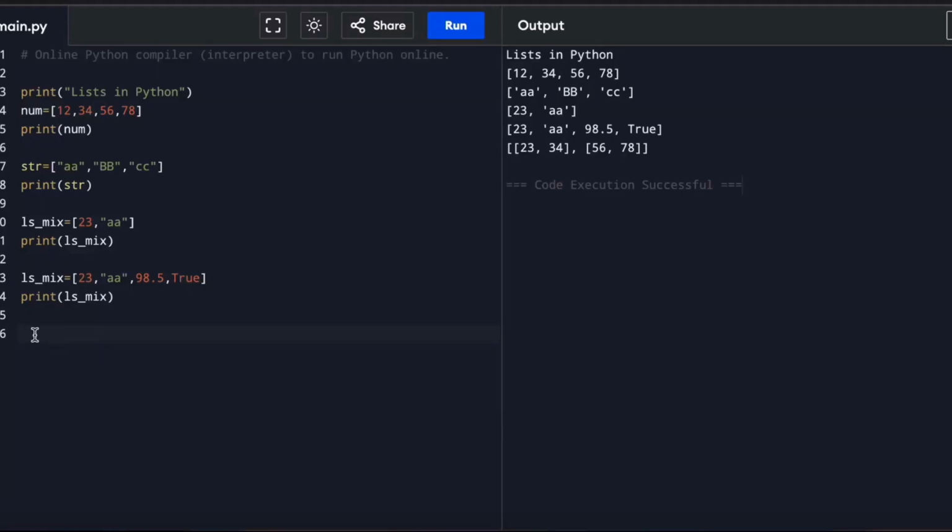So now I declare two lists. List 1 is an integer list of small size, and list 2 is another integer list. And now my new list can store these two lists together, or if I give more lists, it can store those too.